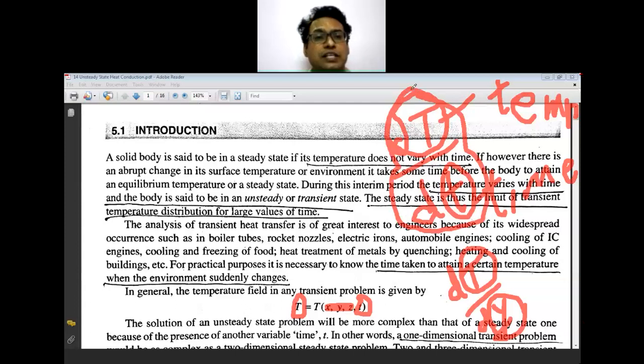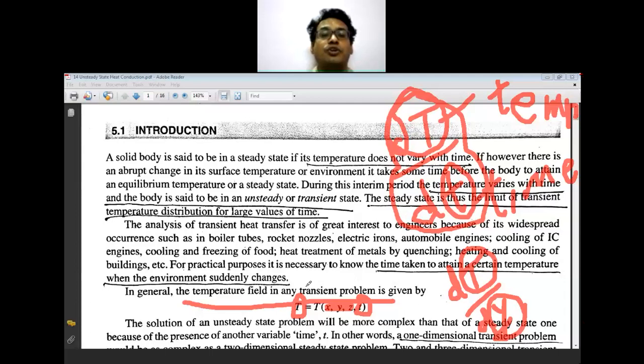So when we consider the general heat conduction equation for the unsteady state condition, we have to take into account both terms, the variation of temperature with respect to time as well as with respect to distance. In general, I can write the temperature field in any transient problem as temperature being a function of the distances x, y, and z and the time.